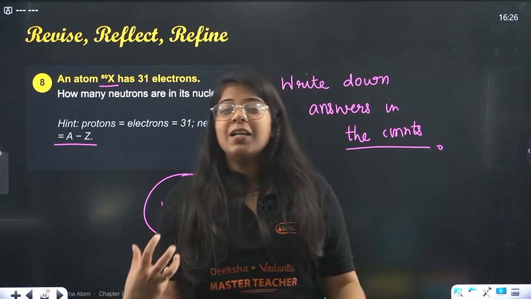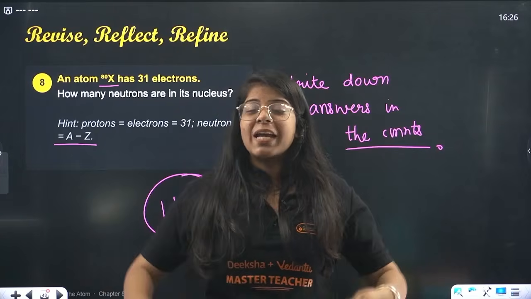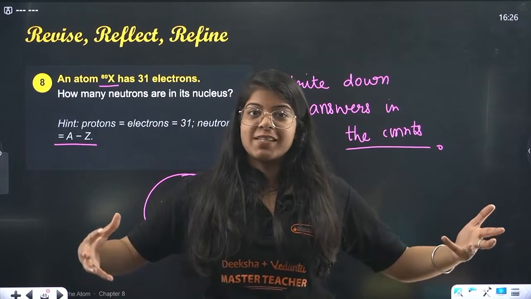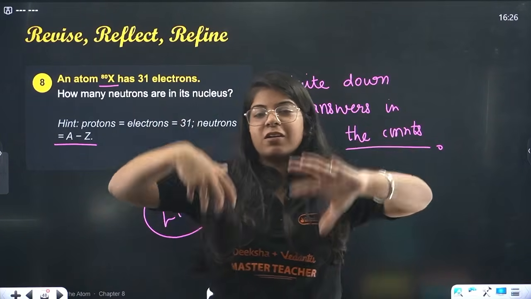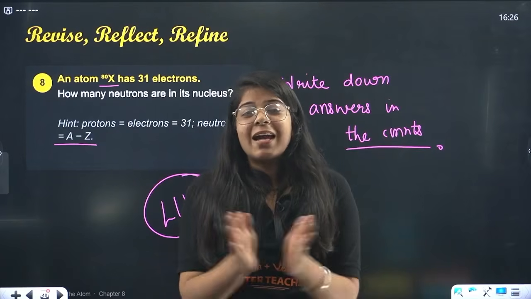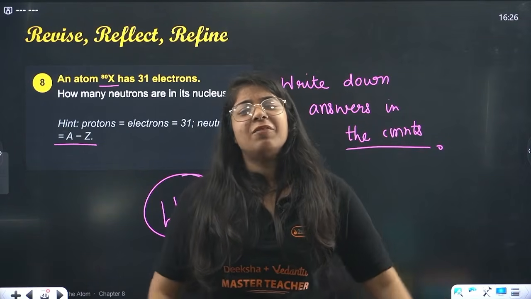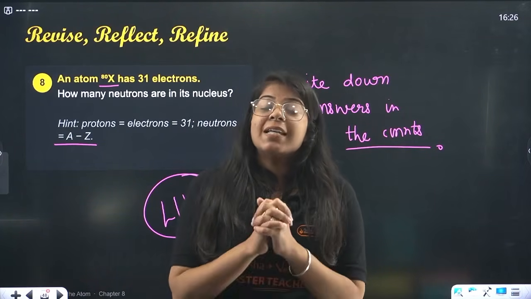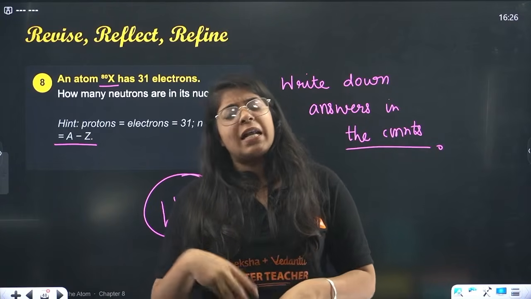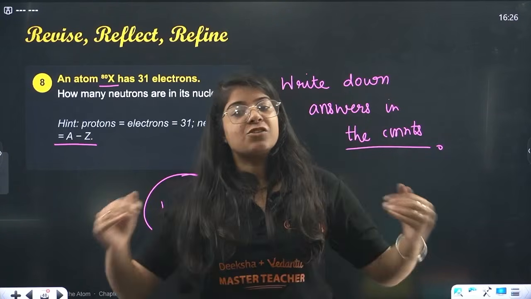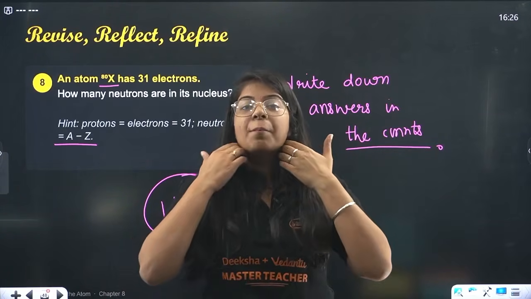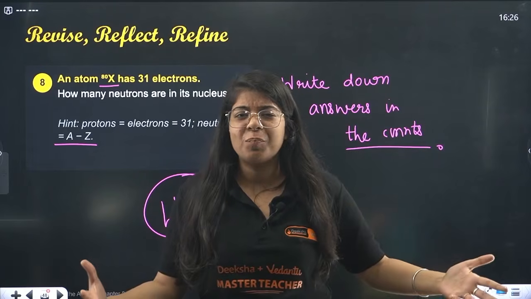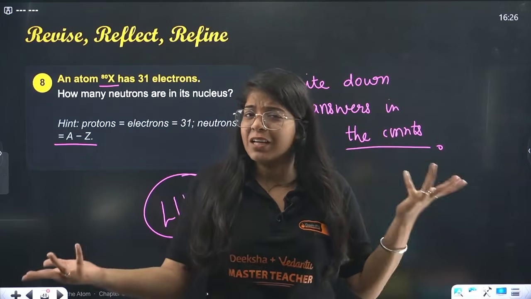It was a little cinematic, I hope. In your mind, you have to think of it as a cinema: Dalton, Thomson, Rutherford, Bohr. And that's how you will be able to learn it. And we learned a few more concepts. It's a very, very important chapter. A little bit difficult, I can get it. There are lots of things to comprehend, but a very interesting chapter, very easy chapter, the way your Aditi Ma'am told you.